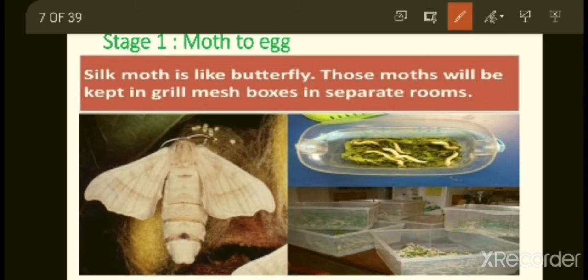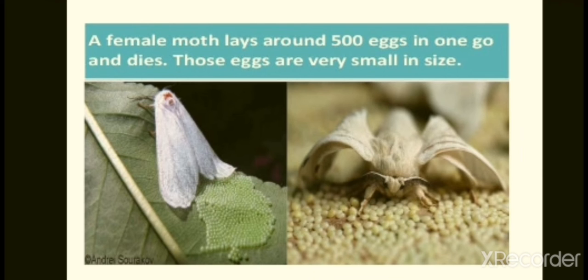If you see a silk moth, it is like a butterfly. They are going to collect the adult moths and keep them in boxes, in separate rooms. The box will not be completely closed because air has to enter into the box, so they store them in grill meshes, which will be kept in the boxes in separate rooms.